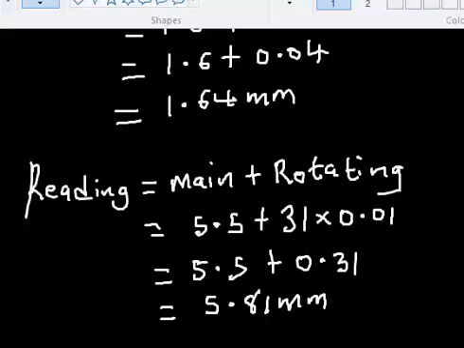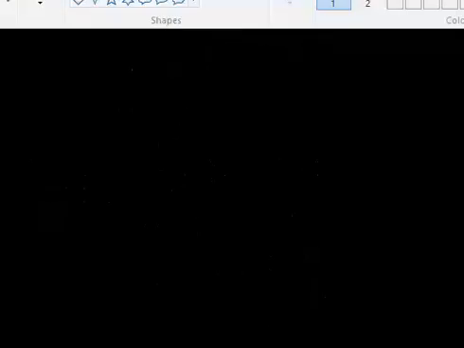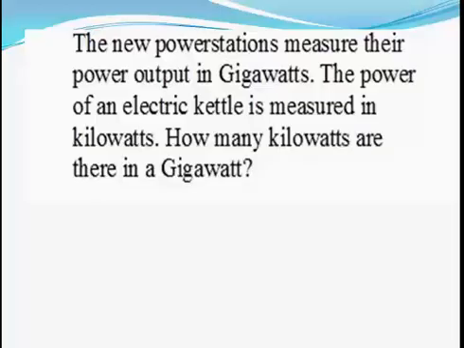I've already given you the converting factors for both the multiple and the submultiple. So in this case, the new power station measured their power in gigawatts.